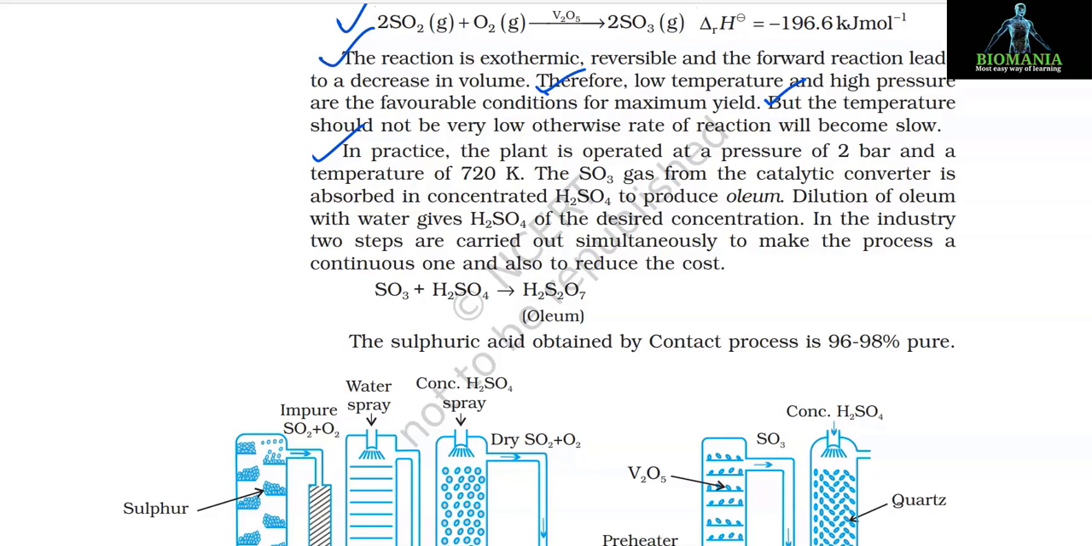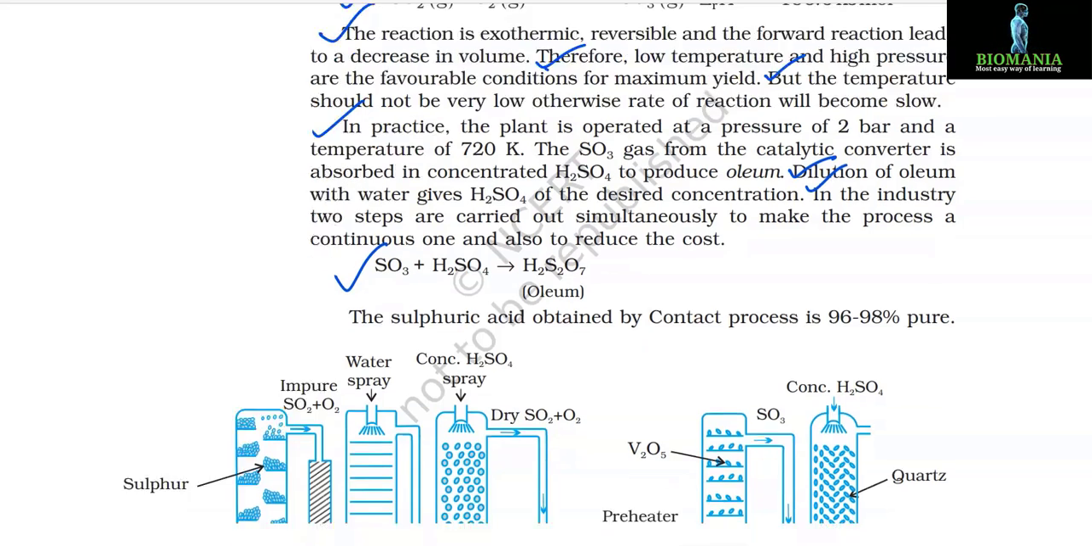The SO3 gas from the catalytic converter is absorbed in concentrated H2SO4 to produce oleum. Dilution of oleum with water gives H2SO4 of the desired concentration. In the industries, the 2 steps are carried out simultaneously to make the process a continuous one and also to reduce the cost. SO3 + H2SO4 gives H2S2O7, that is oleum. The sulfuric acid obtained by the contact process is 96 to 98% pure.